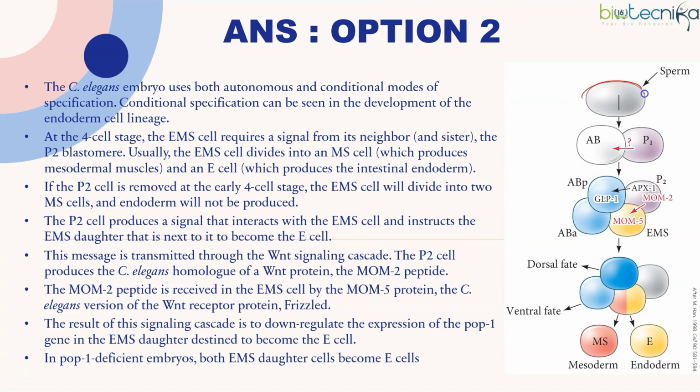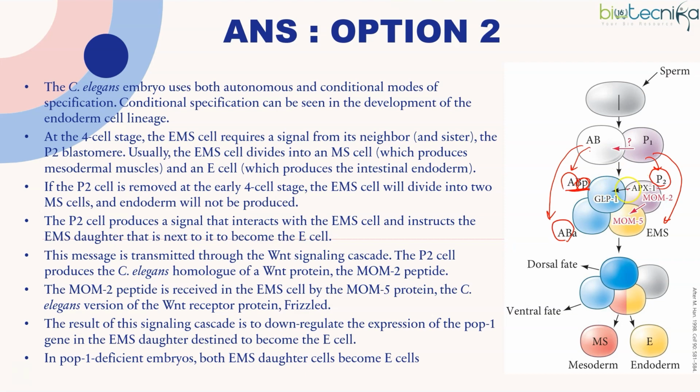We have the C. elegans embryo, which divides into 2 cells, that is AB cell and P1 cell. Now the P1 cell further divides into P2 cell and EMS cell. AB cell divides into ABP and ABA. But actually initially AB divides into 2 AB cells. It's the P2 cell that gives signal to the AB cell to become posterior.